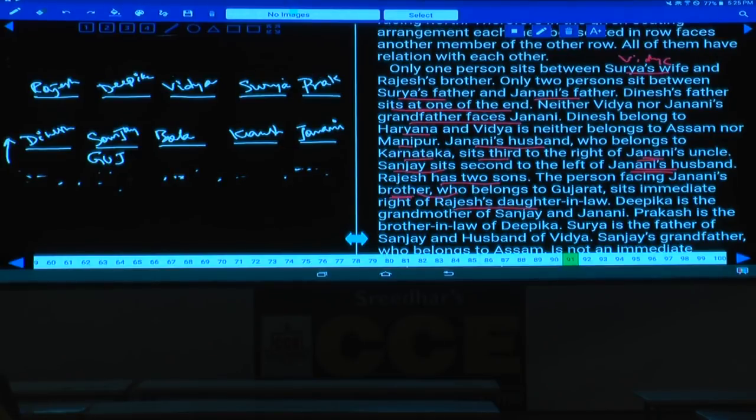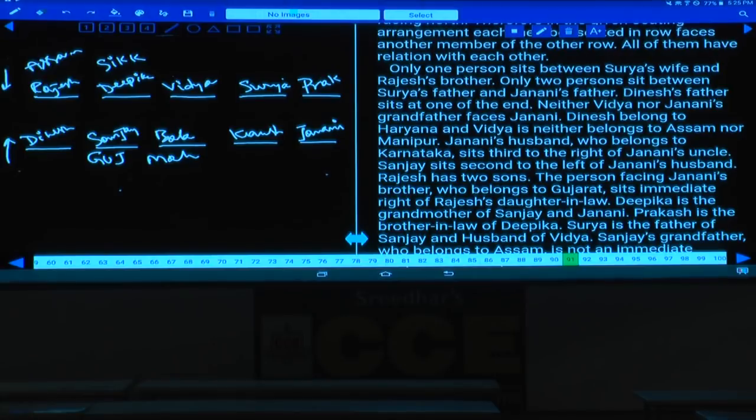Then again coming back to the first information, as now this Balaram, we have discussed about Balaram. Balaram is from Maharashtra, isn't it? Deepika is from Sikkim, that's what the information given. And Rajesh is from Assam, this is also clearly given. Rajesh is from Assam and Deepika is from Sikkim.